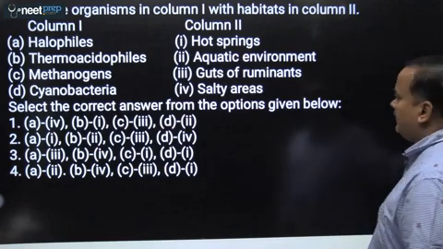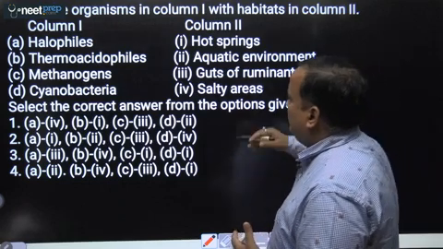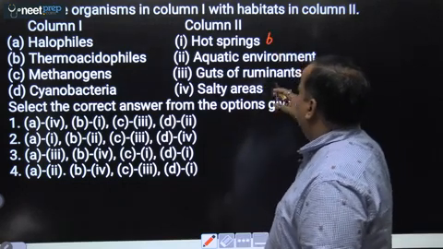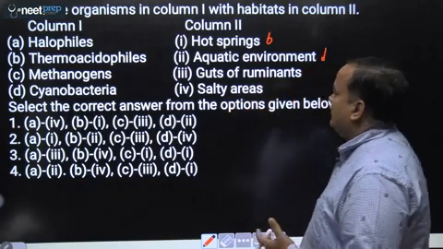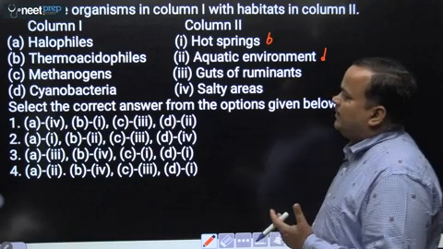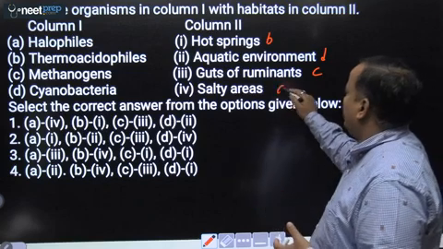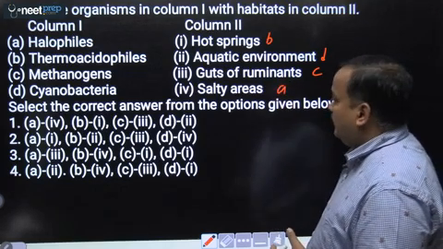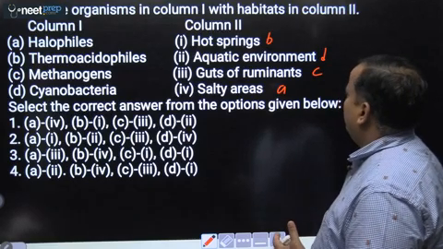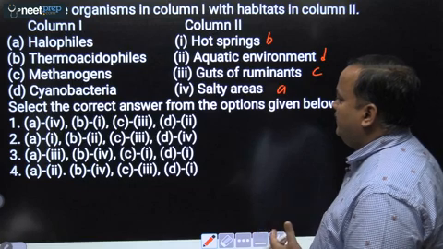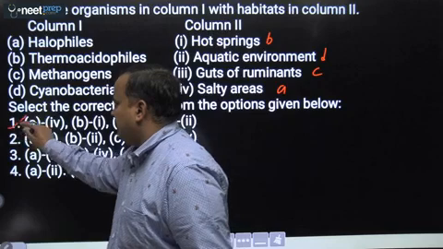Next question. You have to match. Okay. So what will you find in hot springs? In hot springs you will find thermoacidophiles. Then in an aquatic environment, you can find cyanobacteria. Then guts of ruminants. So in guts of ruminants you will find methanogens, C. Then in salty areas you will find A. Okay, that is halophiles. So the answer will be A4, B1, C3 and D2. So the answer will be this first. Okay.